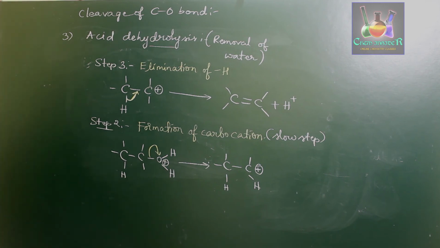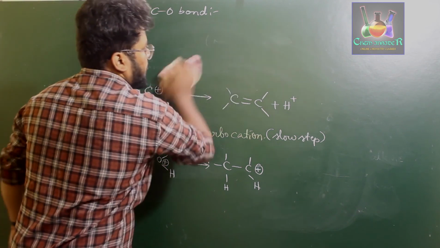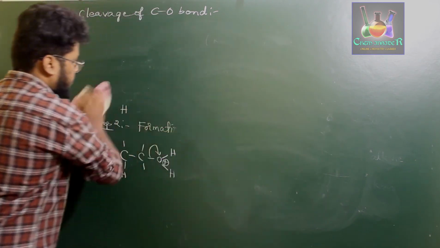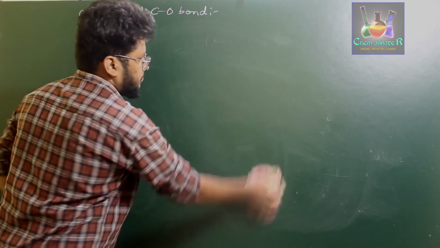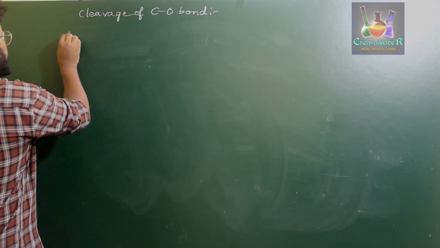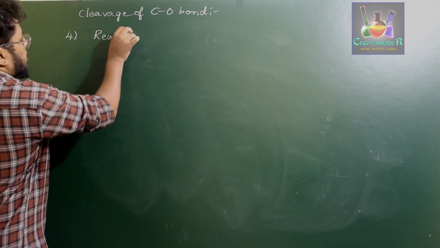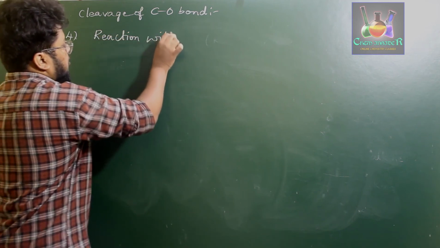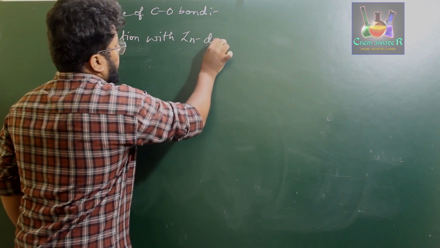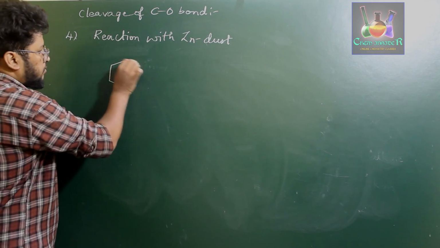This is all about the acid dehydrolysis process, which involves carbon and oxygen bond breakage. So these 3 are the reactions which involve bond breakage or cleavage of carbon and oxygen bond in case of alcohol. Next, we will discuss cleavage of carbon and oxygen bond in case of phenols. That is reaction with zinc dust. When you treat phenol